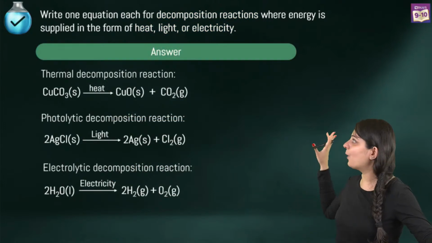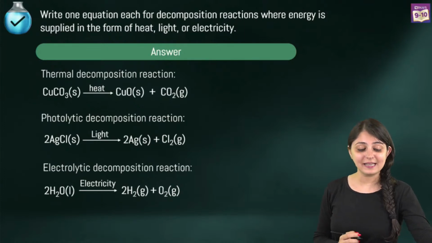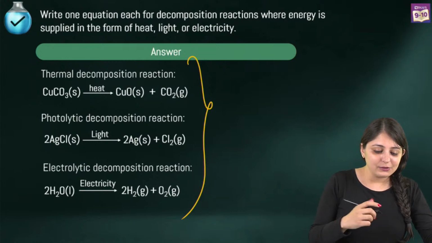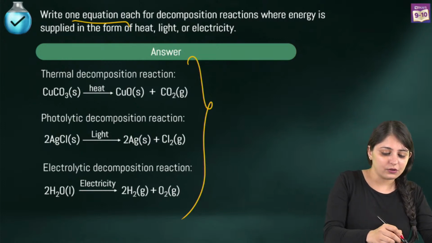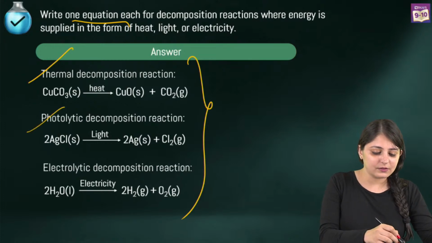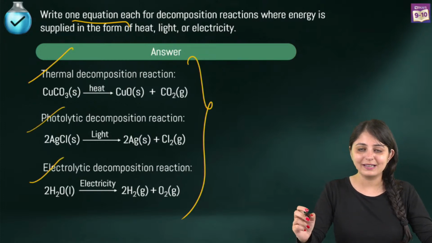And this is how you have to present your answer in the exam. So this is how your answer sheet should look like, in a very presentable manner. You have to write one equation for each. So you've got thermal, which is in the presence of heat, photolytic in the presence of light, and electrolytic in the presence of electricity.